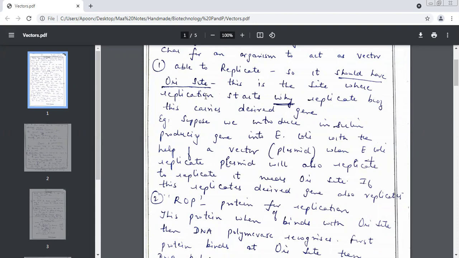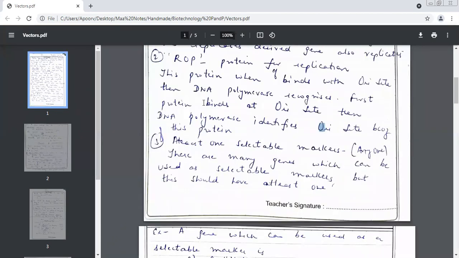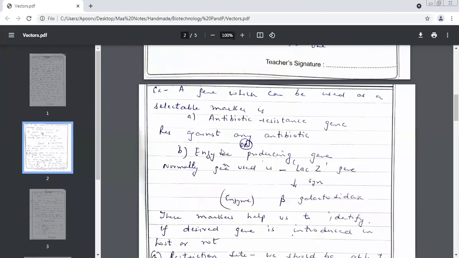The third characteristic is essential for a vector. Selectable markers. Yes, at least one we should have. We can have more than one, but we should have at least one selectable marker. A gene which can be used as a selectable marker. We have normally two types of genes which are used as selectable markers. Which was the first one?